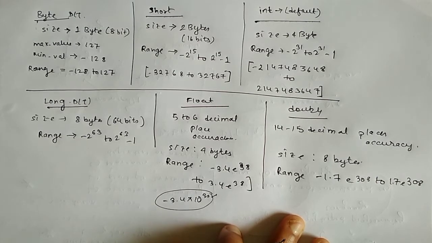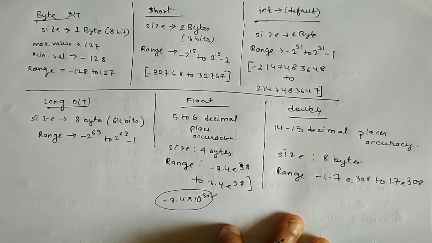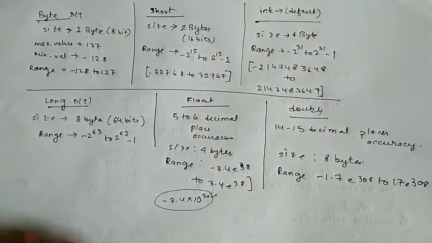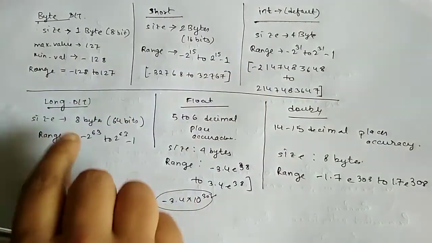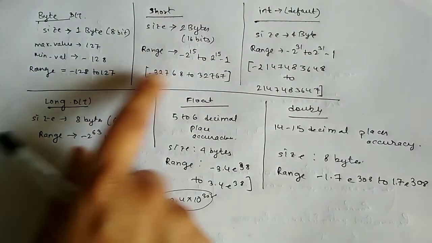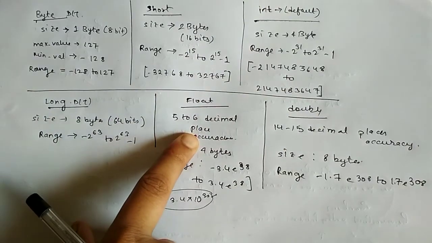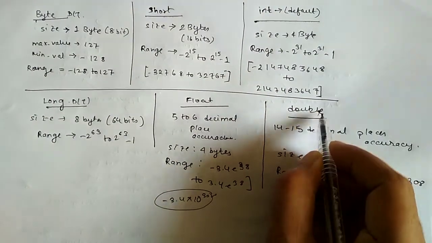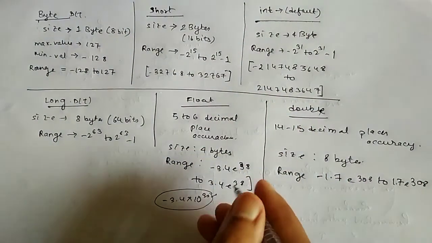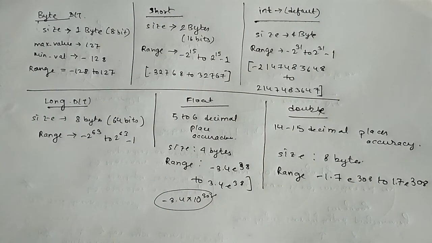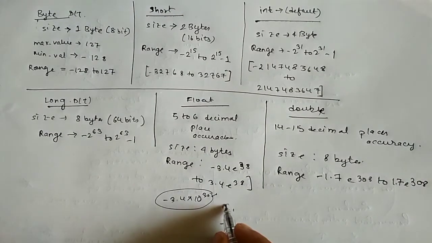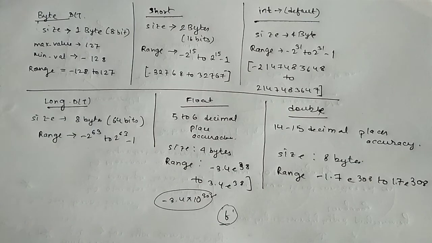So these are all the different values for the integral data types and the floating point data types. These 4 are integral data types: byte, short, int, and long. Among these, int is the default one, and among float and double, the default one is double. So if we want to declare some value as float, we have to explicitly define that value as float by using the f keyword at the end of that value. We will come across this and discuss it.